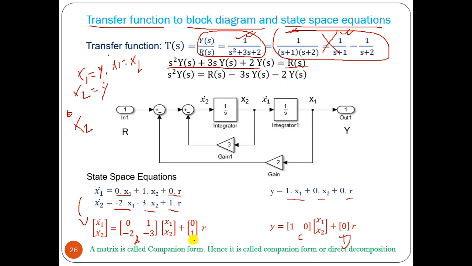Okay, this is A, B. Now we can draw the block diagram very easily. Y equals x1. There are two integrators because it is a second order system.